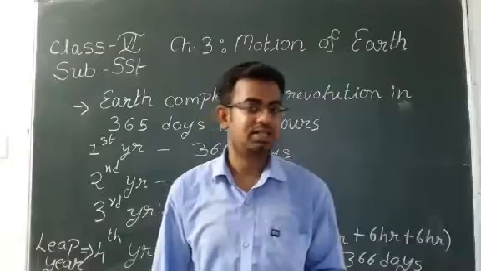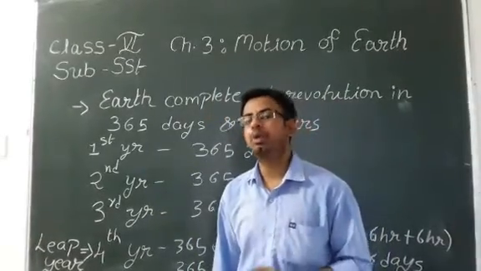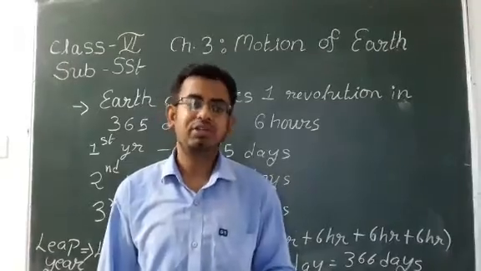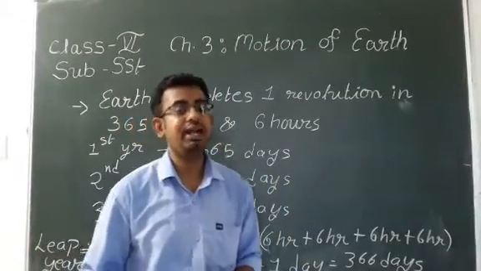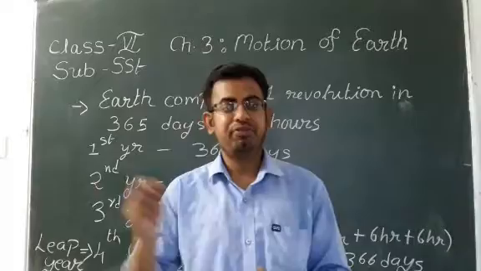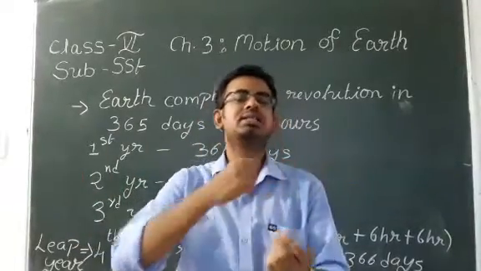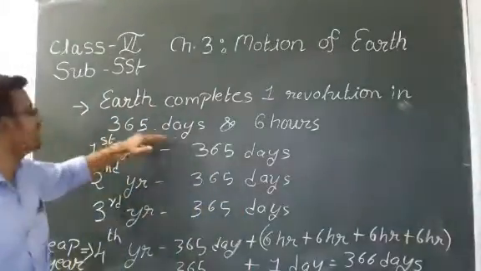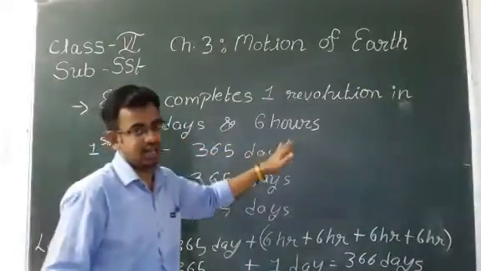Then we discussed the second important motion of Earth, and it is revolution. We had seen that to complete one revolution around the sun, Earth takes 365 days and 6 hours.